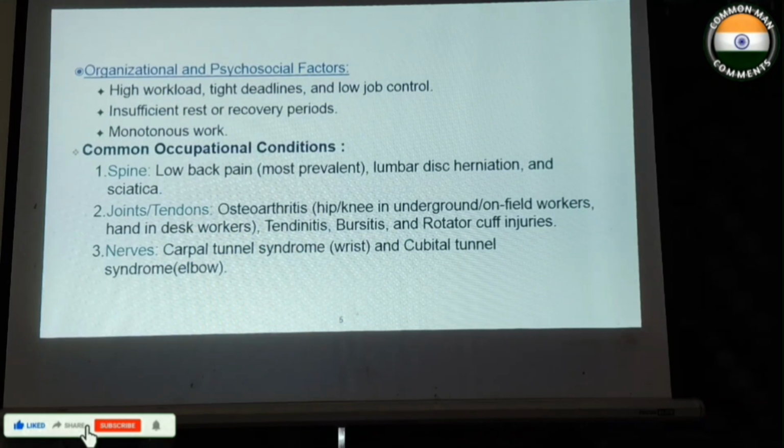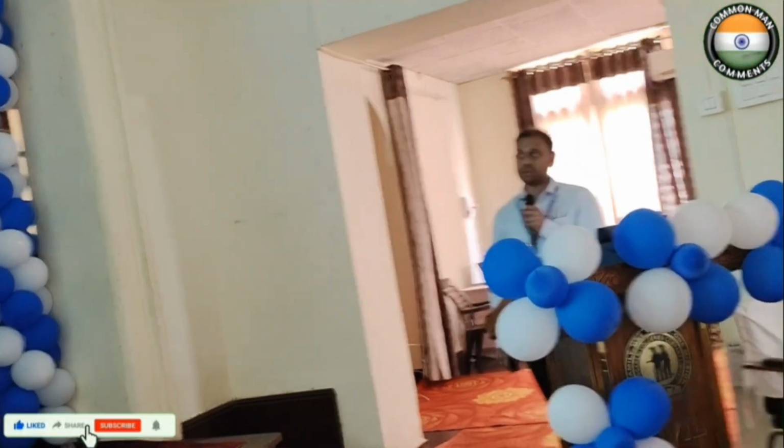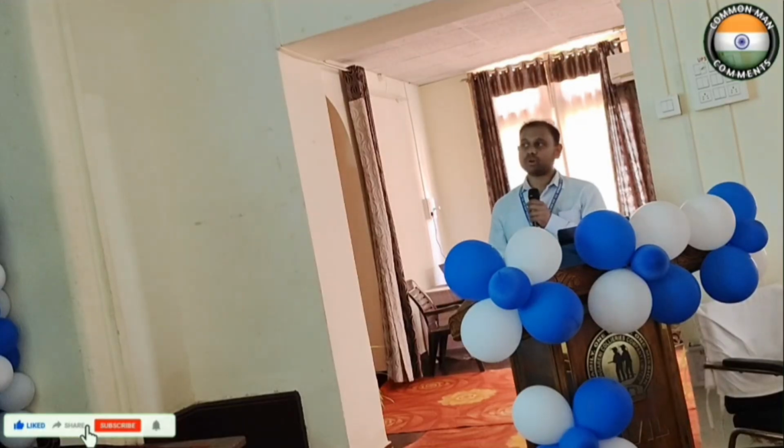So organizational and psychosocial factors include high workload, tight deadlines and low job control, insufficient rest or recovery periods, and monotonous work. Common occupational conditions in spine is low back pain, lumbar disc herniation, and sciatica. In joints and tendons, it is osteoarthritis, tendinitis, bursitis, and rotator cuff injuries. In nerves, it is carpal tunnel syndrome and cubital tunnel syndrome.